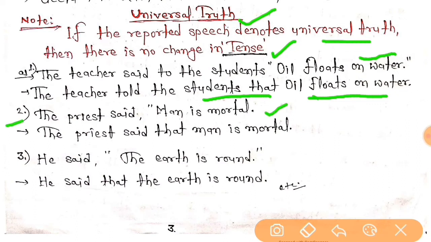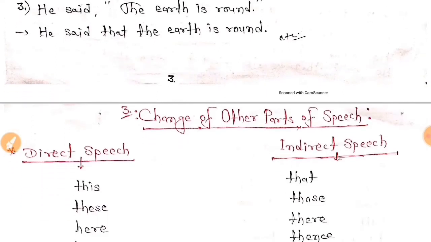Same, the priest said that man is mortal. Third one is, he said, "The earth is round." He said that the earth is round. So, students, in universal truth sentences you have to change only what? By removing commas, you have to change only that, and the rest of the things you have to write the same. Right, everybody? Okay, now let's move ahead.